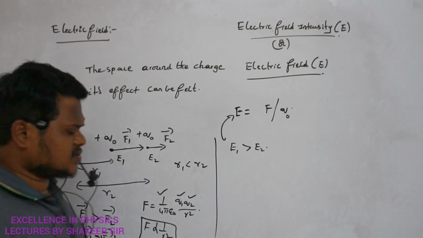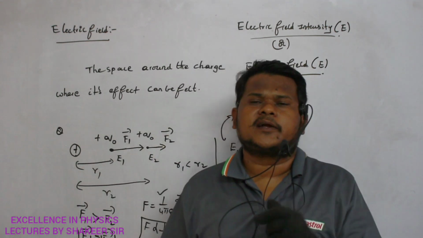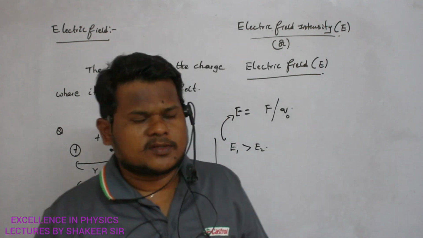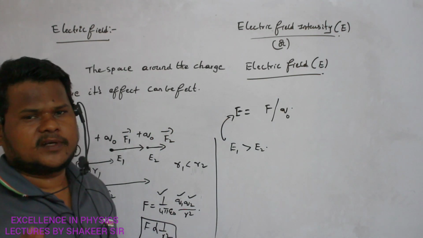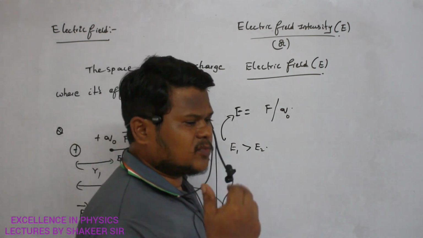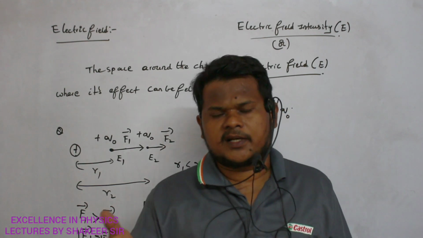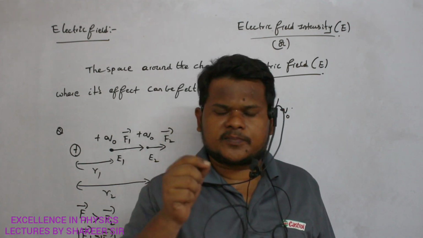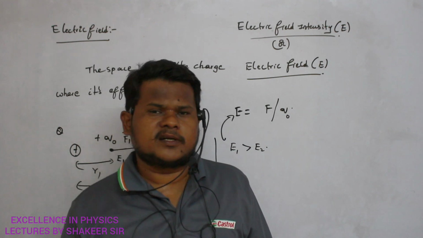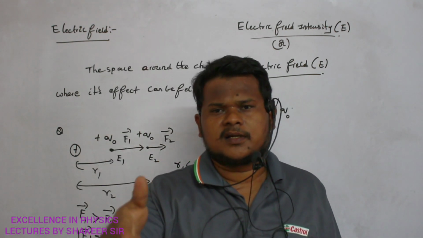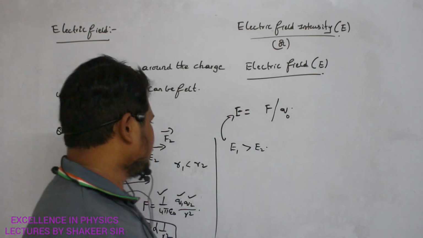This is what is called electric field intensity, or just electric field. Force experienced per unit test charge is called electric field. So if a test charge is experiencing more force, then at that position the electric field is greater. And if at a particular position the charge is experiencing less force, then the magnitude of the electric field at that position is lesser.